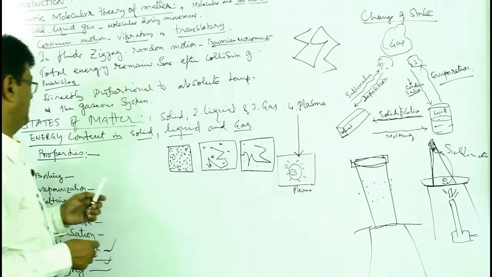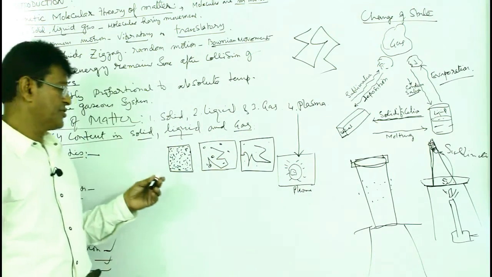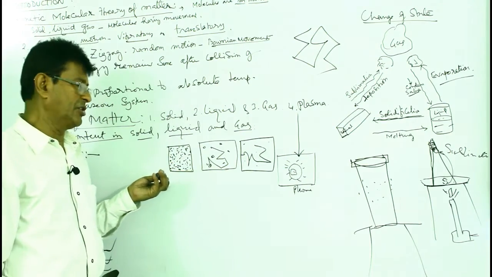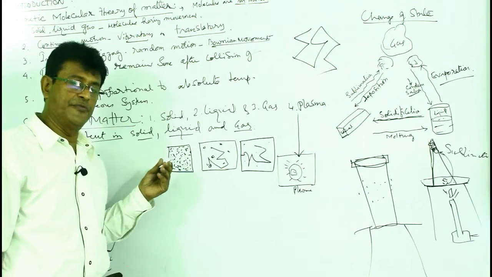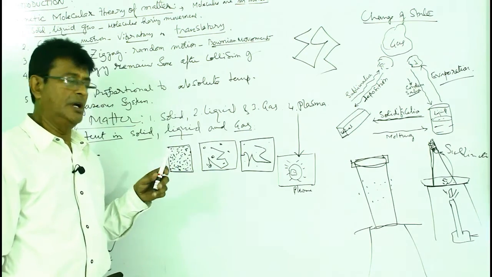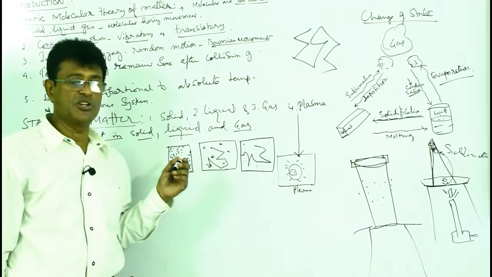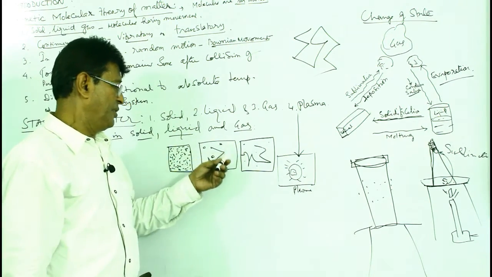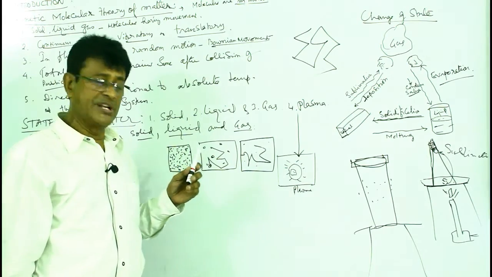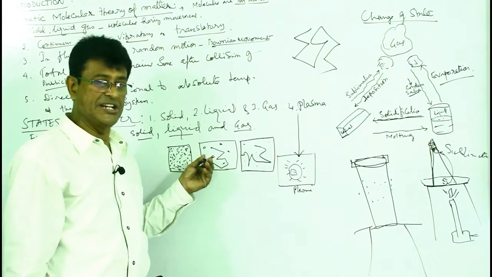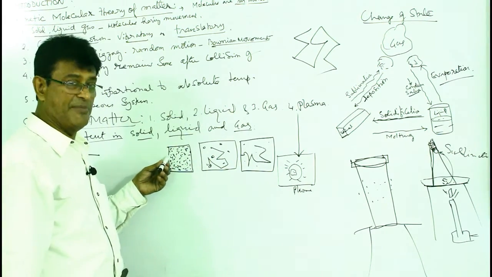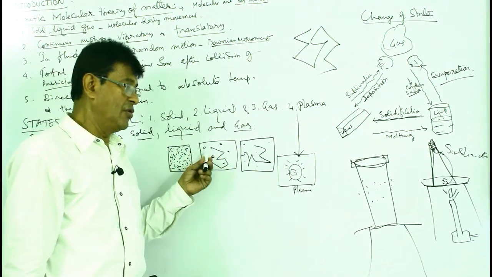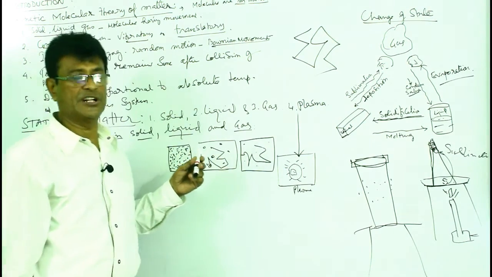Well, now the states of matter: solid, liquid, gas, and another state which is known as plasma. In a solid, the molecules are very, very tightly arranged, with almost no intermolecular spaces. The intermolecular force of attraction is the most, and the force between the molecules is known as the cohesive force. In liquids, the molecules are loosely arranged. They take the shape of the container, while solids have their own shape, volume and size.